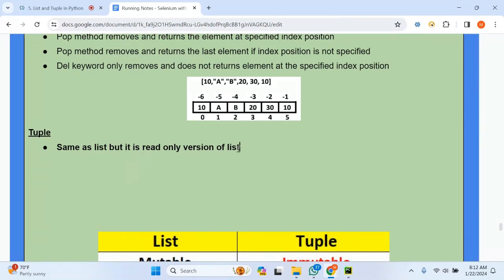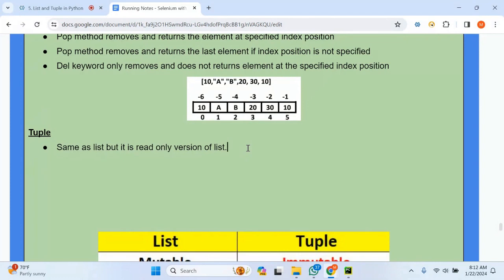So what is meant by read-only version? You can only read, but you cannot modify the content, right? So it is the same as list, but coming to tuple, you will not change any value. It cannot be changed, so it is nothing but immutable.